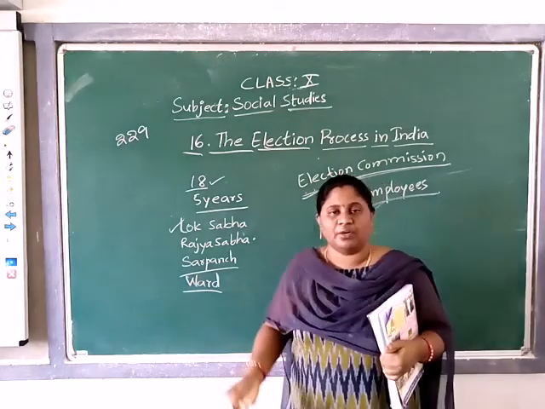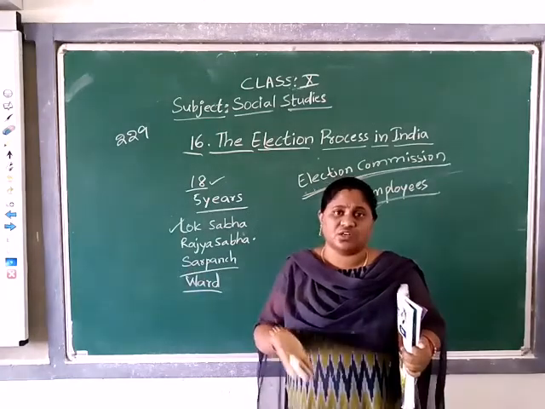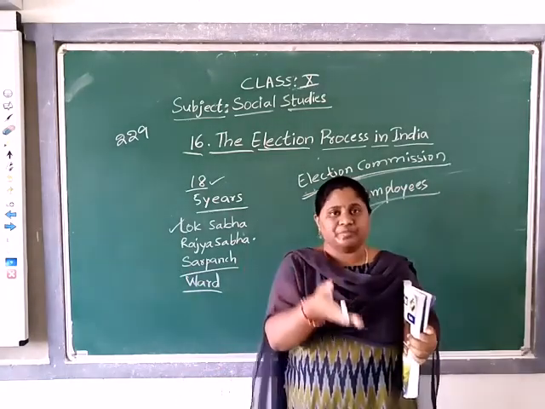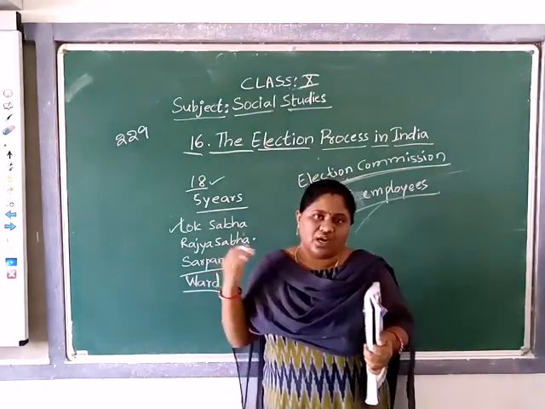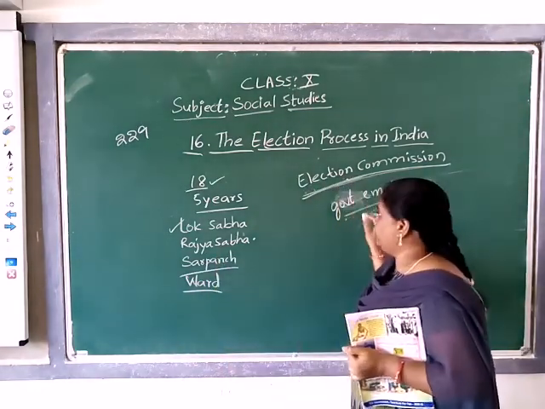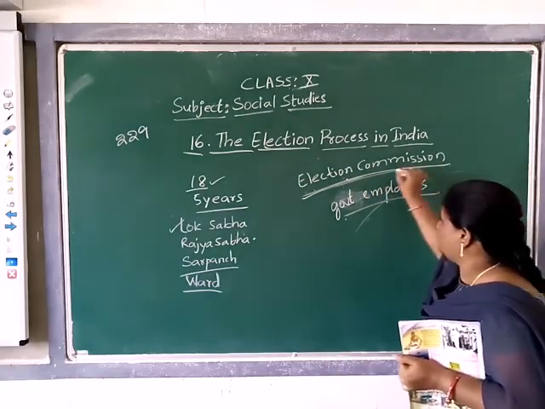Who are the government employees? All the remaining departments' staff who work in schools as teachers, lecturers, government colleges, and revenue department officials. At that time, they all work under the control of the election commission.